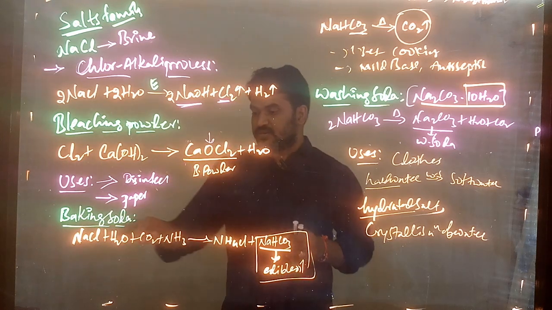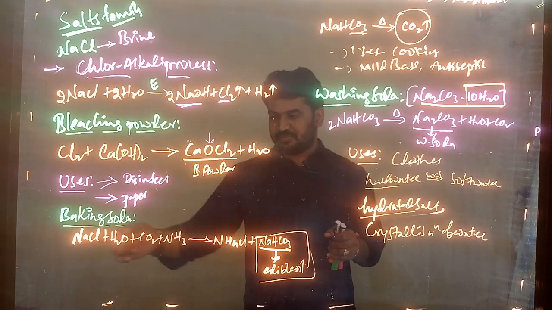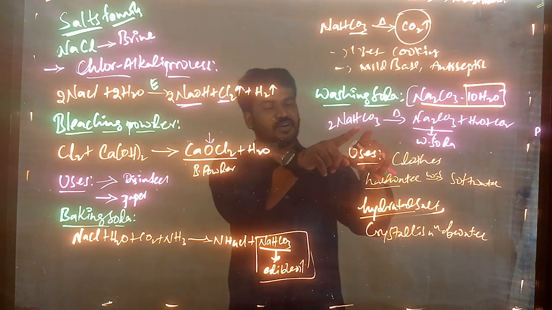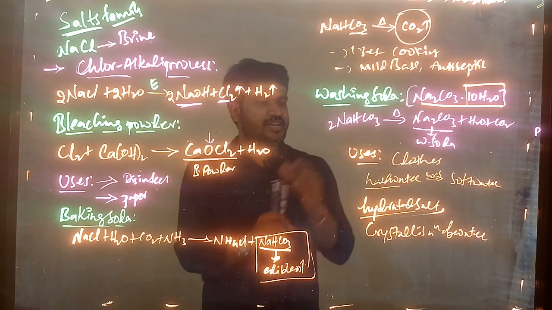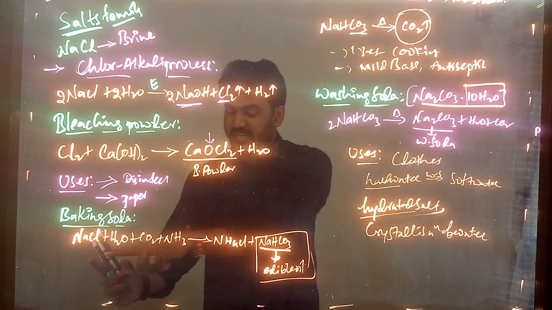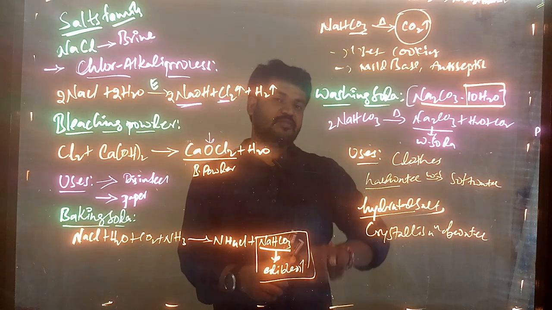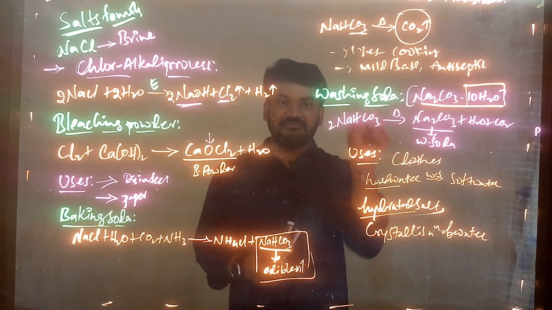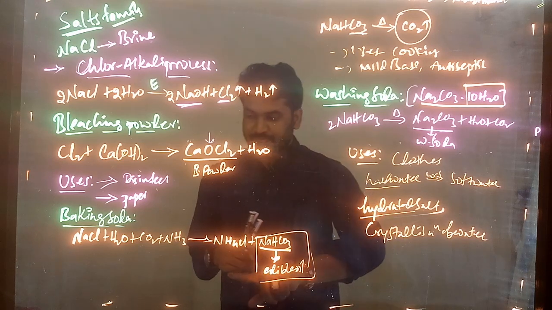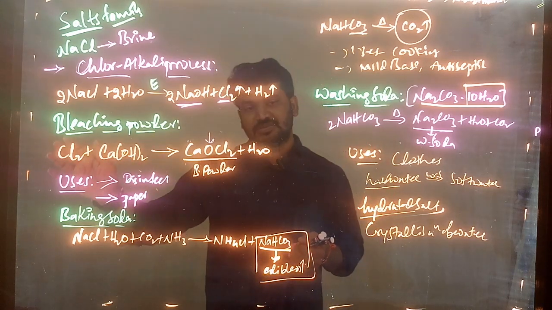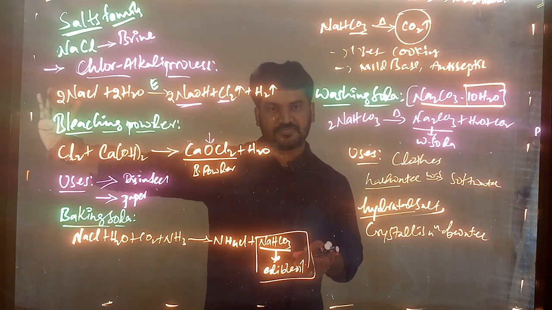And second, baking soda we prepared, then washing soda. When preparing washing soda, you should not write directly Na2CO3. You need to write the baking soda equation first, because from NaCl we prepared baking soda, and from baking soda we prepared washing soda. So for washing soda, we need to write two equations: the baking soda equation and the washing soda equation. And for bleaching powder also we need to write two equations, right?